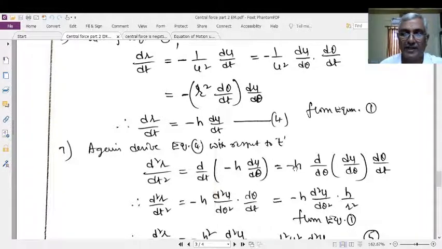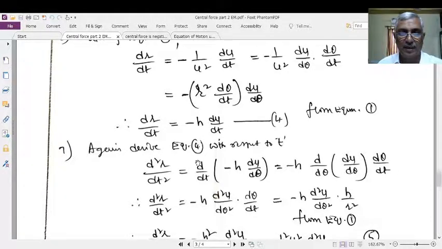Therefore, minus h, and du by d theta is kept outside. Be careful. Your du by d theta is here also.